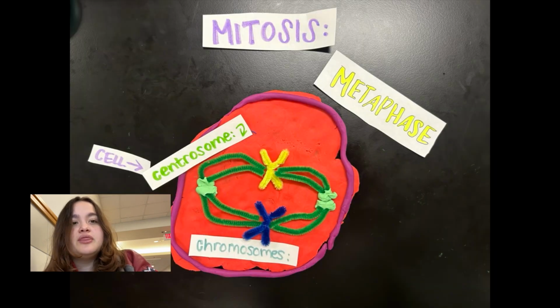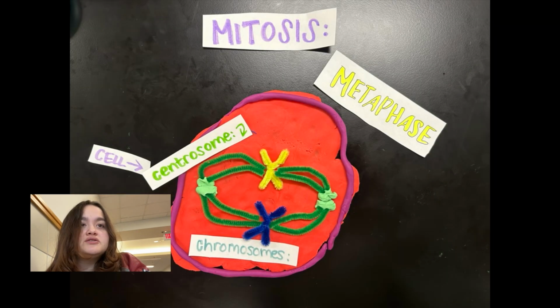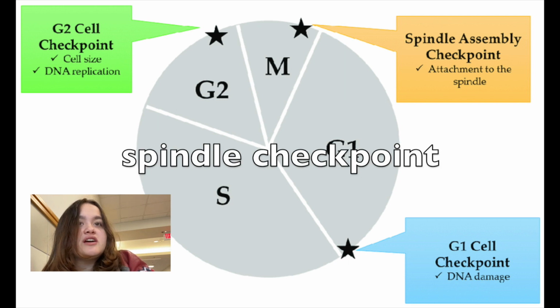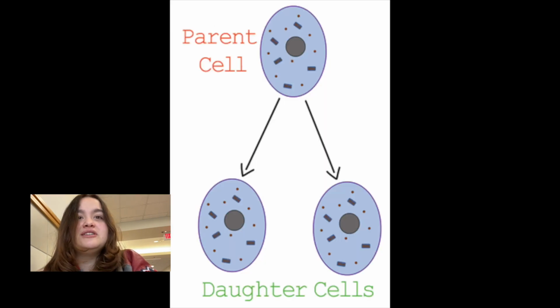In metaphase, the spindle fibers have fully attached to the centromeres of each chromosome, and the chromosomes will begin aligning at the equator of the cell, also known as the metaphase plate, in a single column. Two kinetochores of each chromosome should be connected to microtubules from opposite spindle poles. Before proceeding, the cell will check that all of the chromosomes at the metaphase plate are correctly attached to the microtubules. This is known as the spindle checkpoint and will assist in making sure that the sister chromatids will split evenly to each daughter cell.